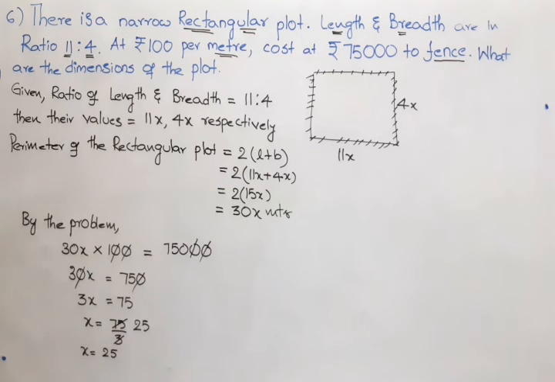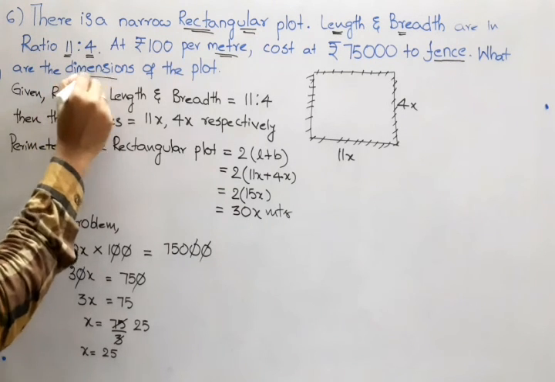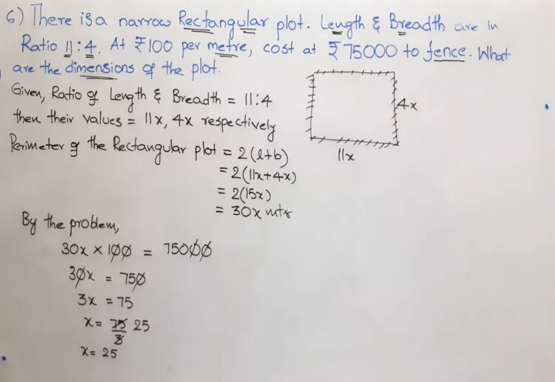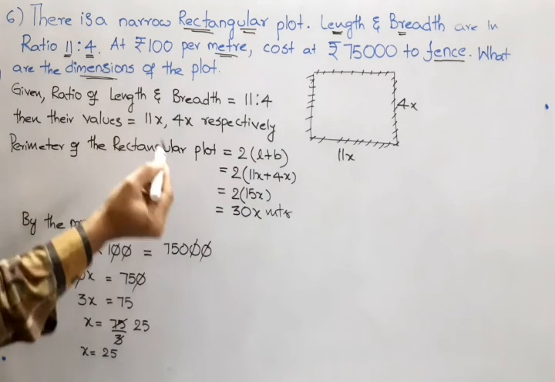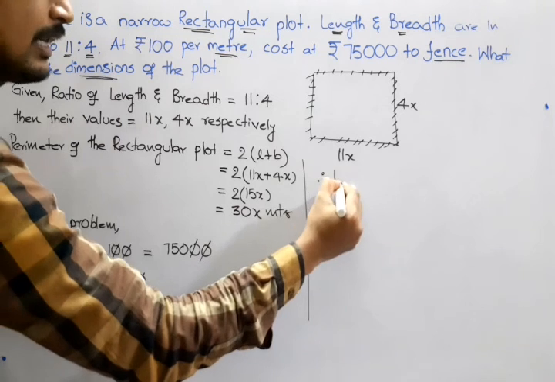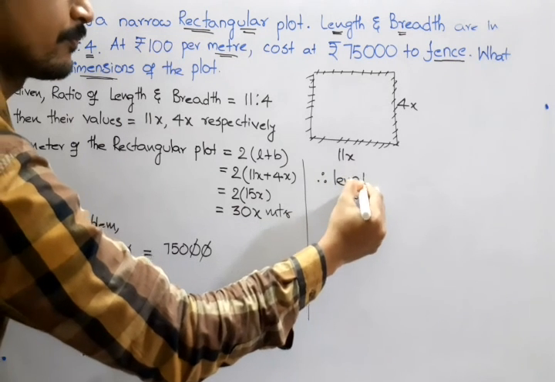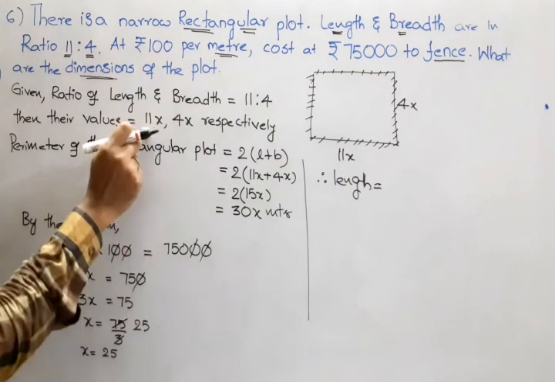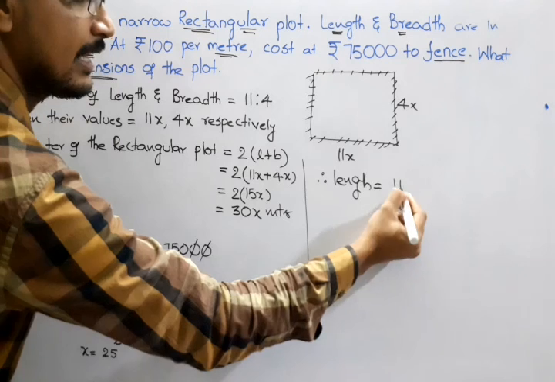Okay, now look, what exactly they asked us to find. What are the dimensions of the plot? Dimension means length and breadth. So therefore length is equal to 11x.